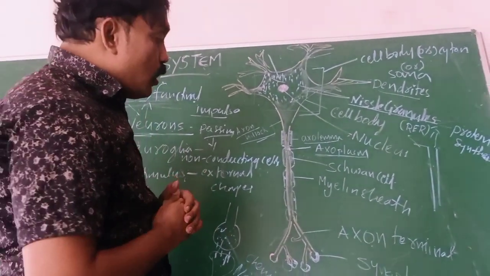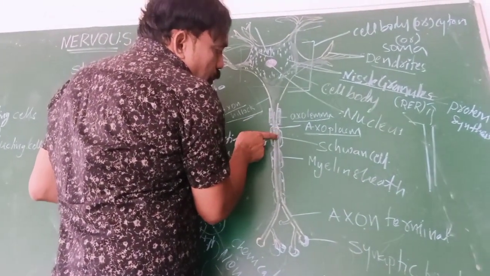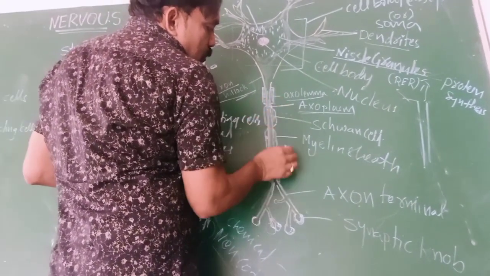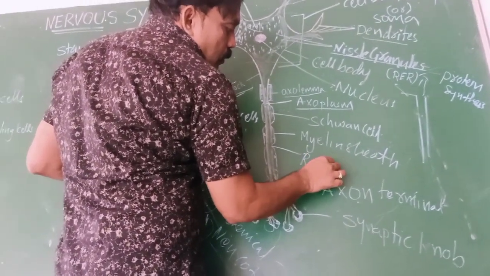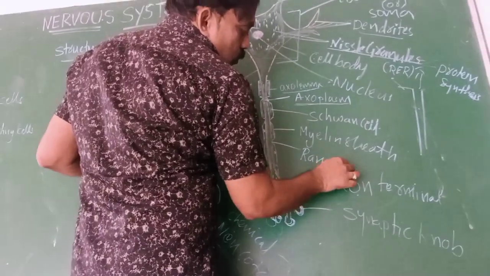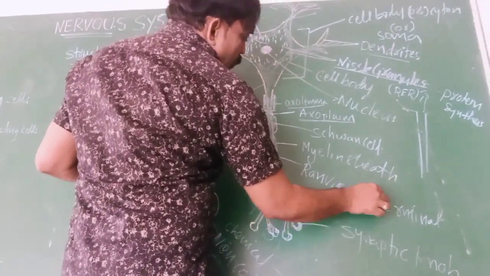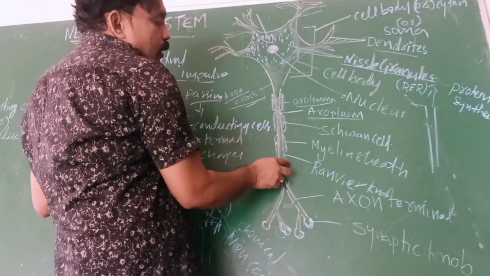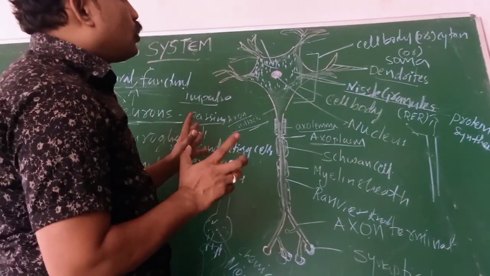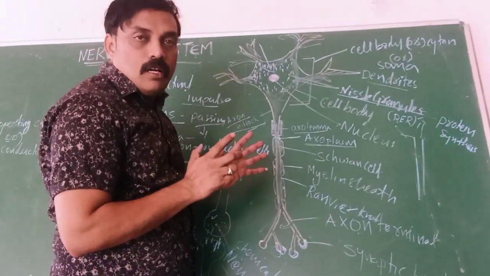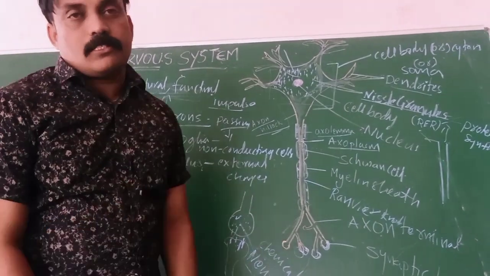Okay, and between two myelin sheaths, a little bit of gap is there. That gap we can call the node of Ranvier. Between two myelin sheaths, a little bit of gap is there; that is the node of Ranvier. Okay, this is the structure of what? Neuron or nerve cell.